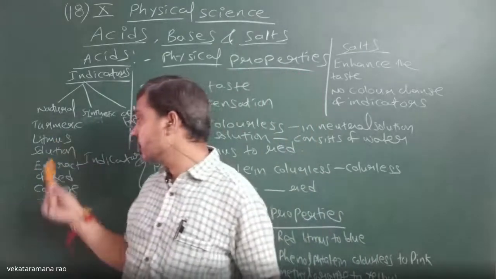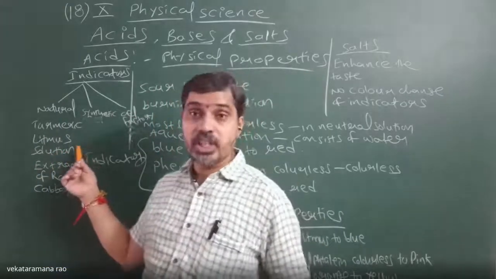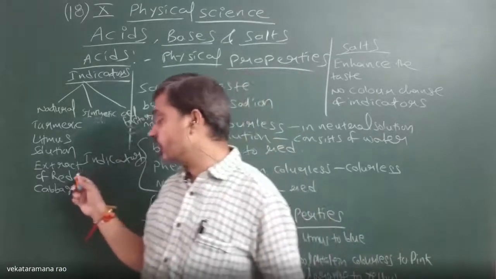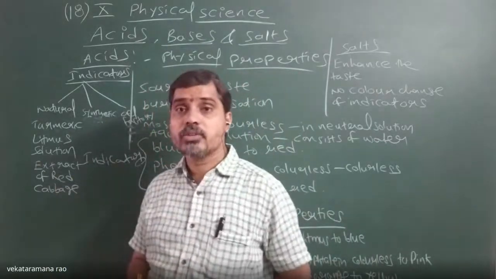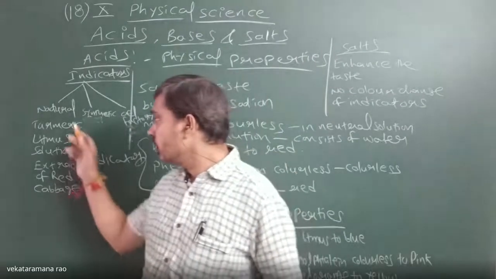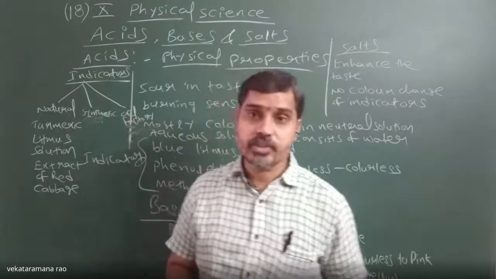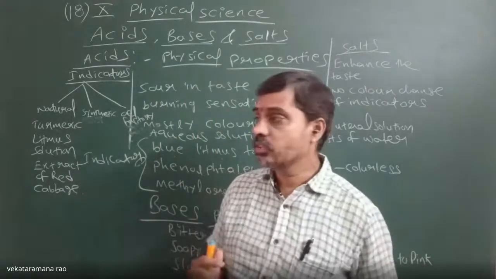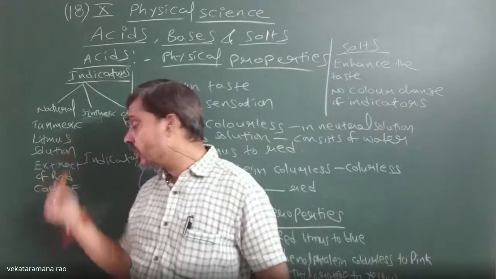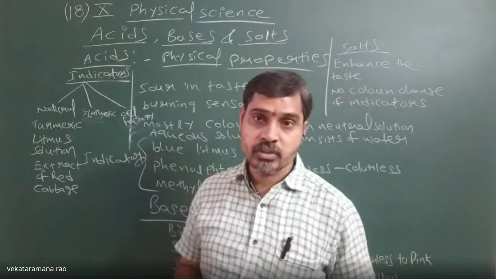Turmeric paste, litmus solution extracted from the lichen plant, the extract of red cabbage, and also the extract of the hibiscus plant, the red flower, which we can also mention.